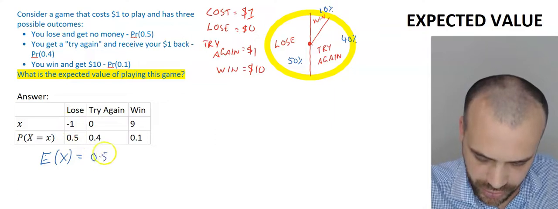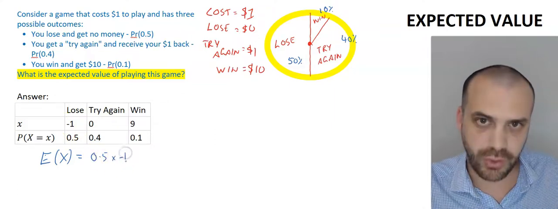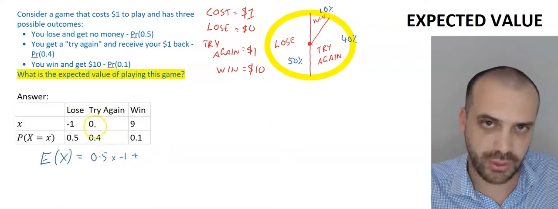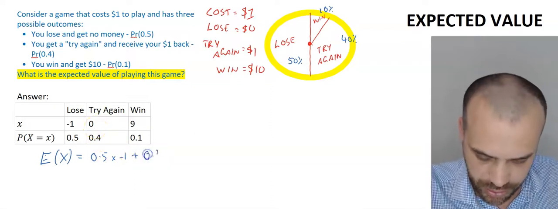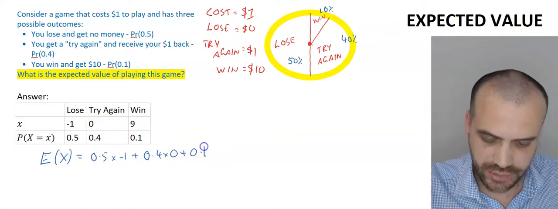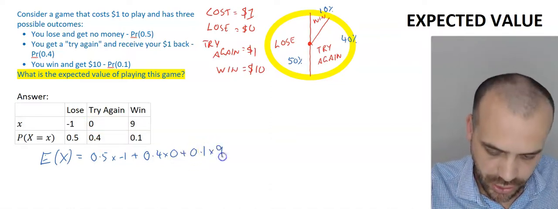So 0.5 times -1, losing $1. Plus 40% of the time we get 0. So 0.4 times 0 plus 10% of the time we get $9.